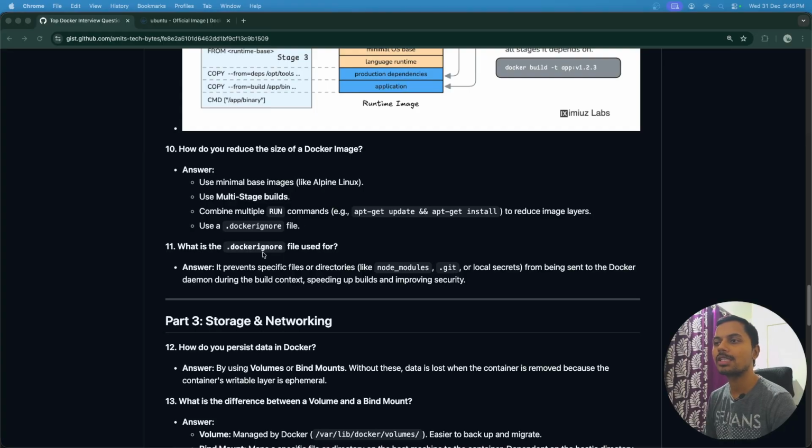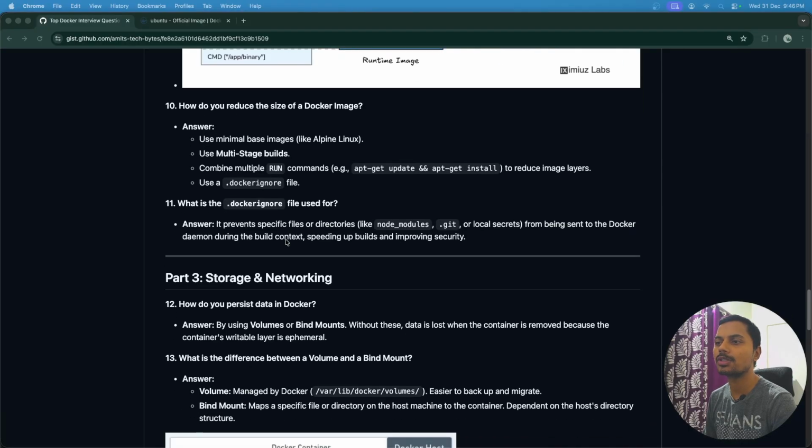So again, what is the .dockerignore file used for? So as we went through, it prevents specific files or directories, which got generated when we are doing the development locally, before or during testing, like node_modules or .git or such type of things, from being sent to the docker daemon or in the docker image during the build context, speeding up the build and improving the security. Okay, so again, this is a very important question.